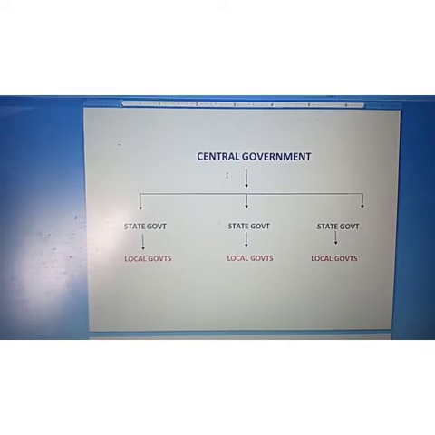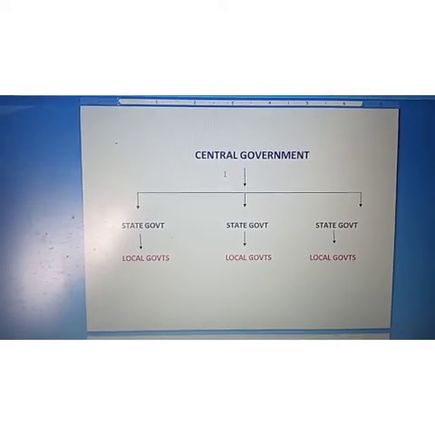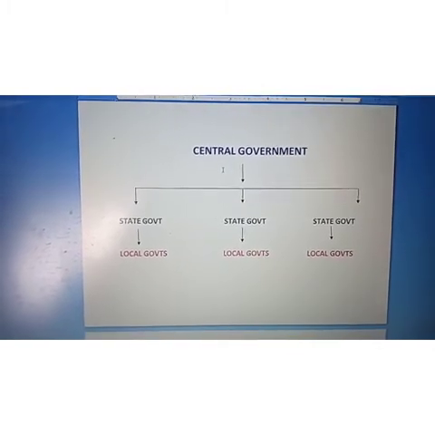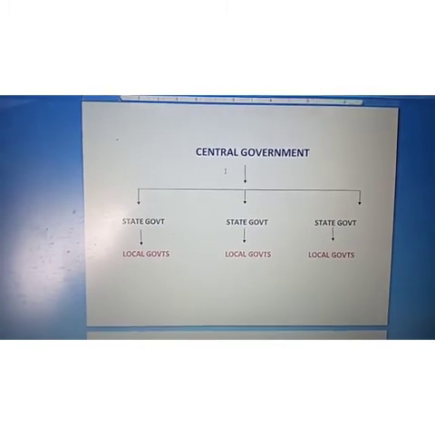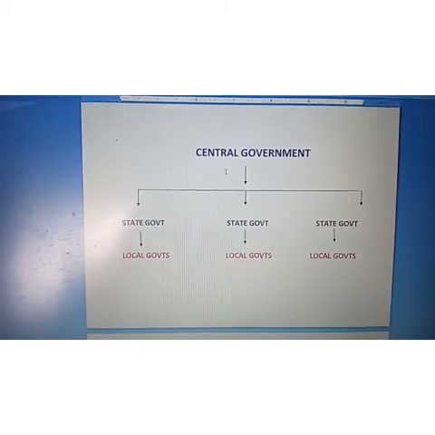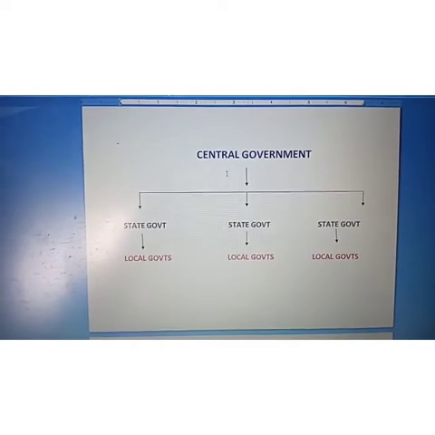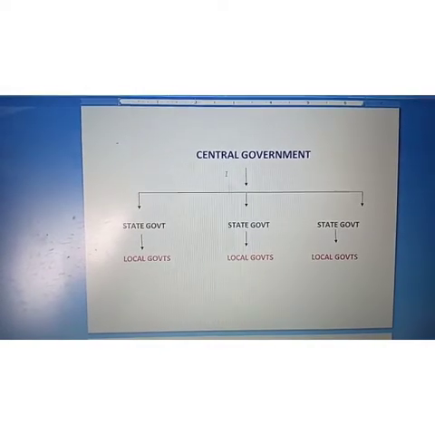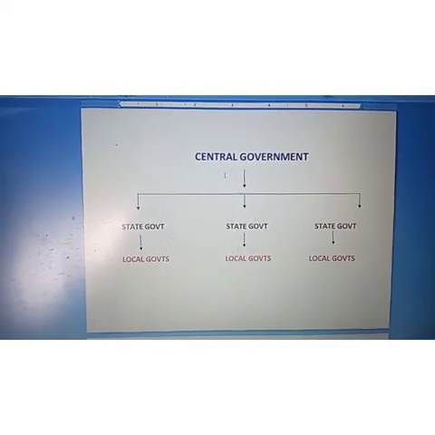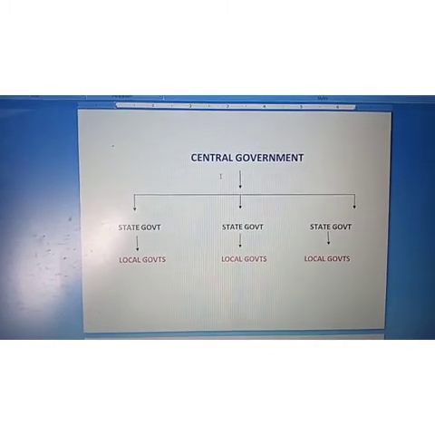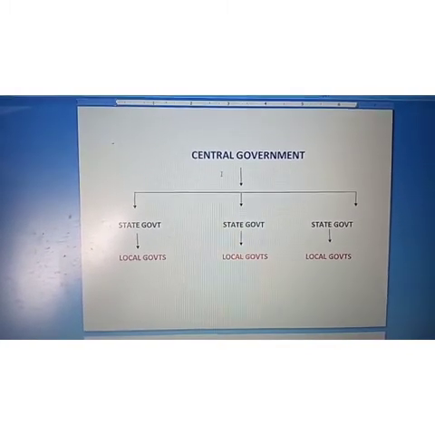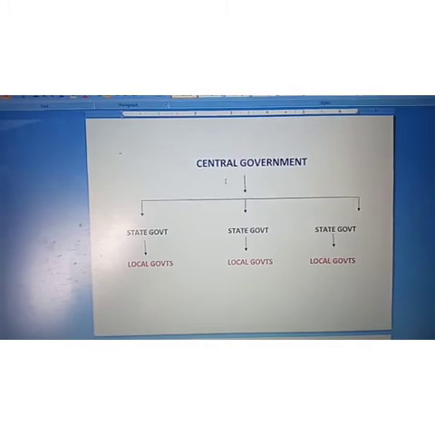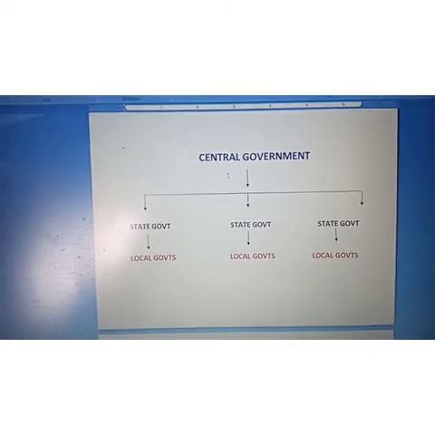Rural local government has three tiers also. Taking some Gram Panchayats, the Panchayat Samiti is formed, and taking some Panchayat Samitis, the Jila Parishad is formed. So Jila Parishad is the topmost authority or governing body of the villages. And for the urban local government there are basically two tiers: municipalities and municipal corporation. According to the population and some other facilities of the particular area, the area is divided into municipalities, and some of the areas are recognized as corporations. In that way, total power has been decentralized in India, right from the central government to the local government.